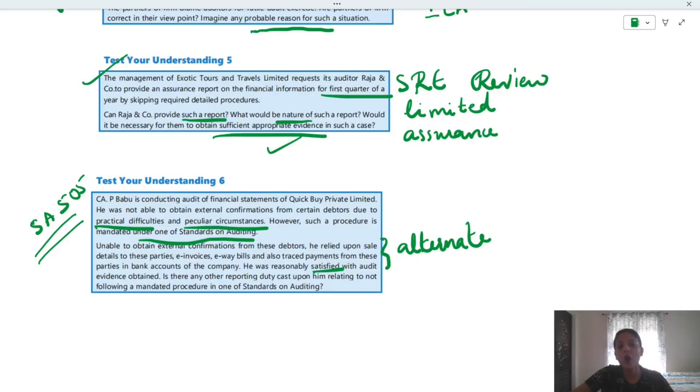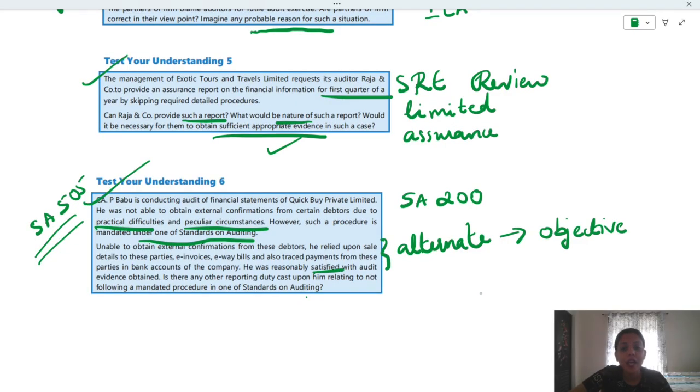If a particular objective of the standard cannot be achieved, as per SA 200, I think you remember this, if a particular objective cannot be achieved through the procedure that is prescribed in the standard, the standard accepts that you can perform an alternative procedure, but you have to achieve the objective of the standard. In whatever way, the objective of the standard shall be achieved. And he shall also document. Documentation is required. Document why it is a practical difficulty, why there is a deviation.